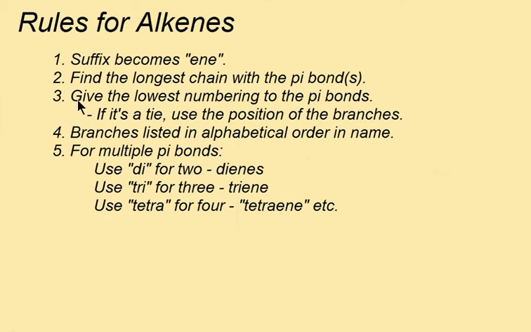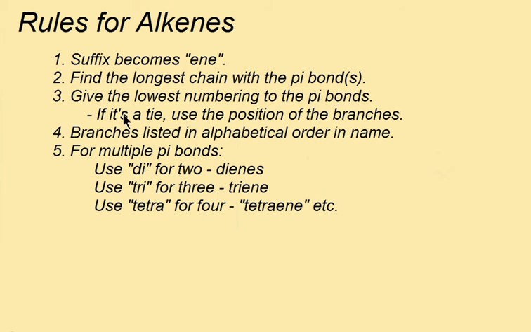We're going to give the lowest possible numbering to that first pi bond that we can find. That doesn't mean that we're going to number according to the branches. So even if we could find a branch at an earlier point on another end of the molecule, that doesn't matter principally. It's about the lowest possible numbering to the pi bonds.